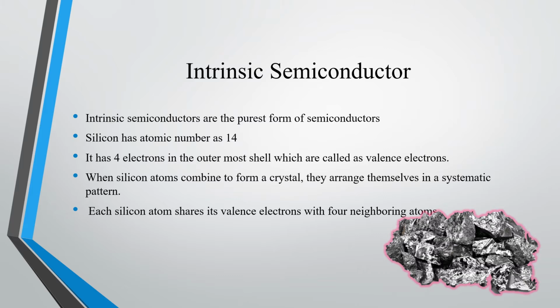Intrinsic semiconductor. So, what is meant by intrinsic semiconductor? Intrinsic semiconductors are the purest form of semiconductors. As I said, I'll be using silicon as an example. So we know that silicon has an atomic number of 14 and each silicon atom has 4 valence electrons in its outermost orbit. So in a silicon atom, 4 electrons will be there in the outermost orbit. The electrons which are present in the outermost orbit are called valence electrons.